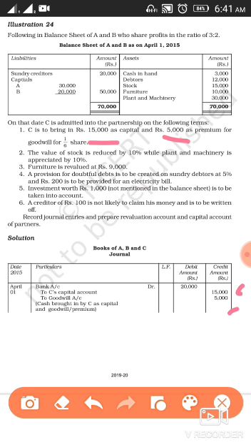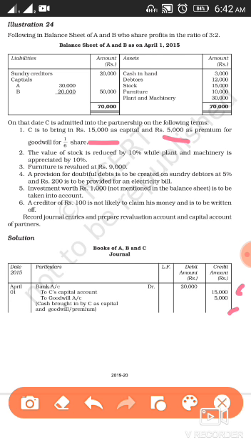Now second, the value of stock is reduced by 10%. Here the revaluation is now taking place. The value of stock is reduced by 10%. Now what you will do, stock has been given as 15,000 and the value of stock is reduced by 10%.